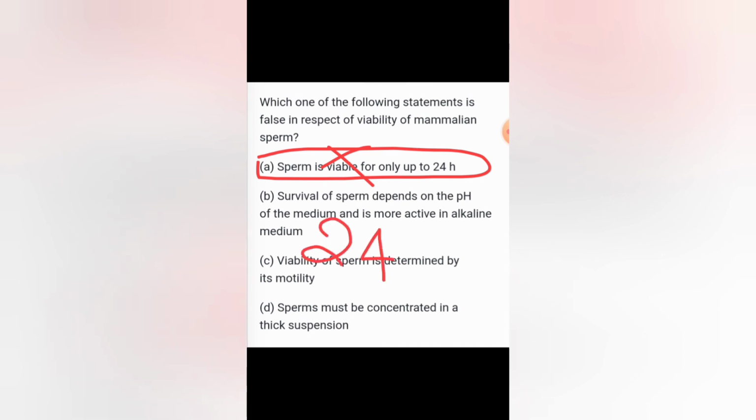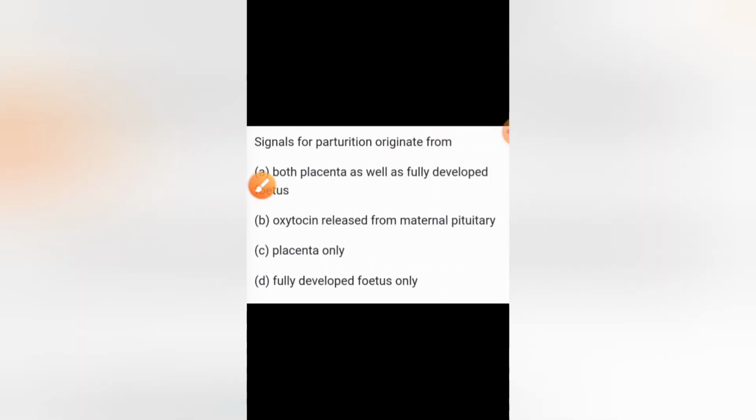Next question, which of the following statements is false with respect to the viability of mammalian sperm? The false statement is that sperms are viable only up to 24 hours, because sperms are viable for 24 to 48 hours. The remaining three statements are correct.